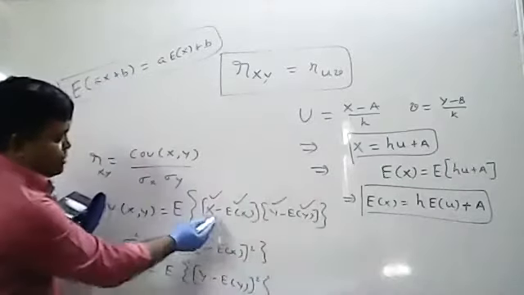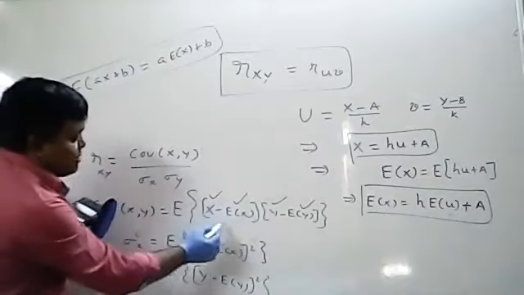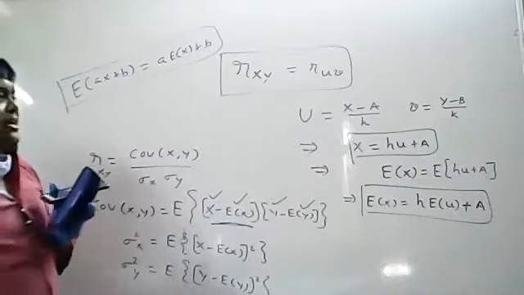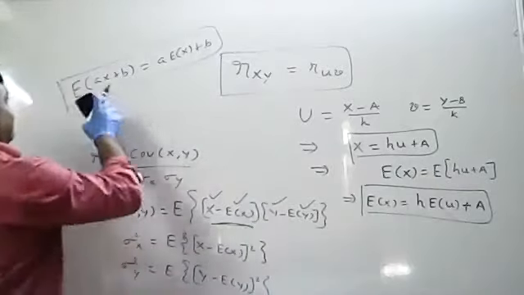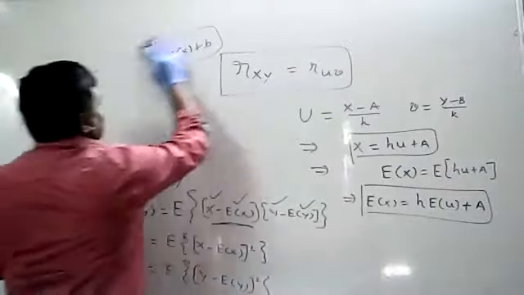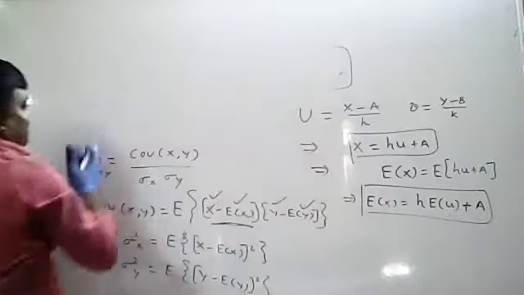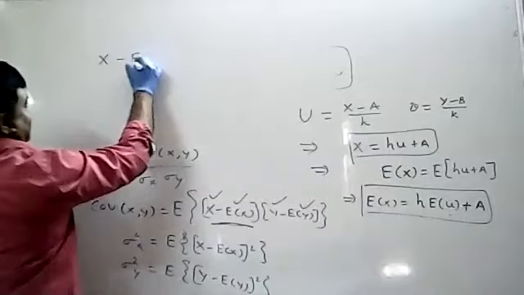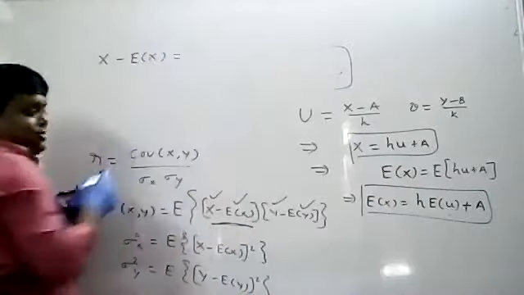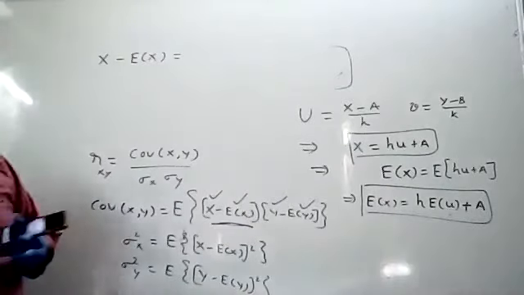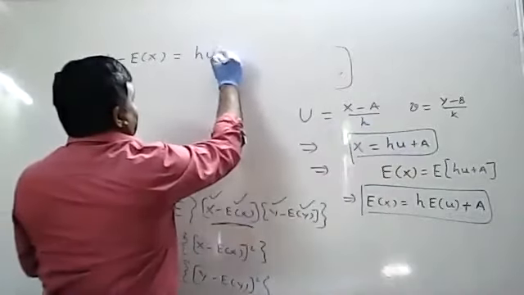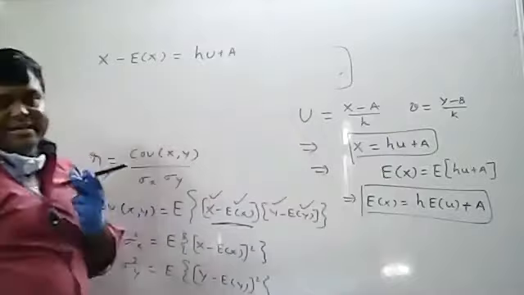Okay, now I know x value, I know expectation of x value. Next, what you have to calculate? You have to calculate x minus expectation of x. So I will calculate here that value. Therefore, x minus expectation of x. What is x value? X is nothing but hu plus a.